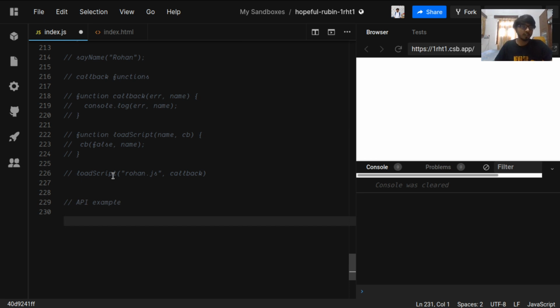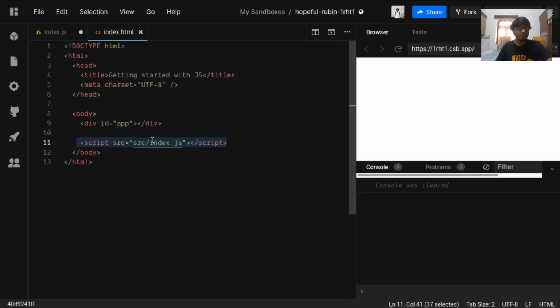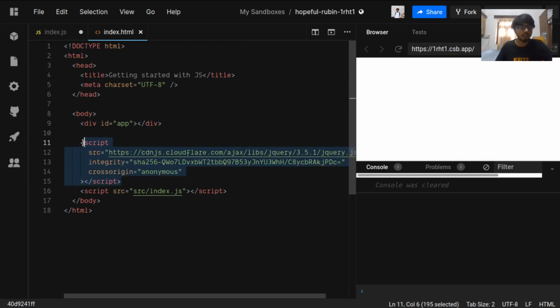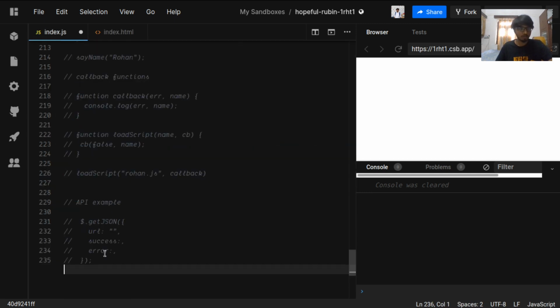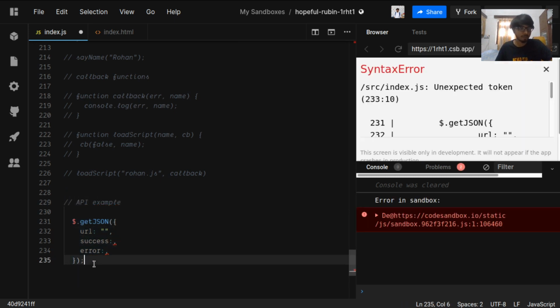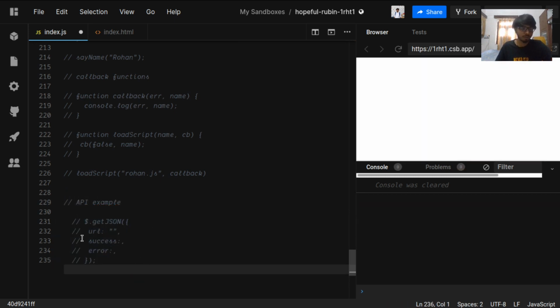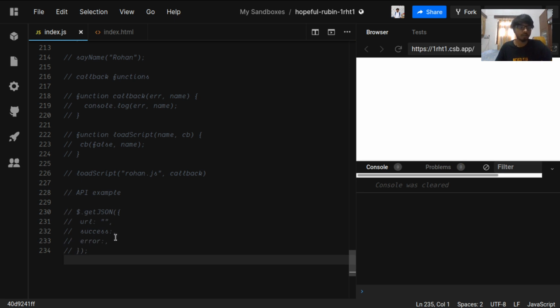Okay, so we need a script tag to do this. I'm just pasting a script inside our HTML code. This script is for jQuery, which allows us to make an API call. We don't have to use fetch for now, because fetch works in some other way and does not use a callback function.